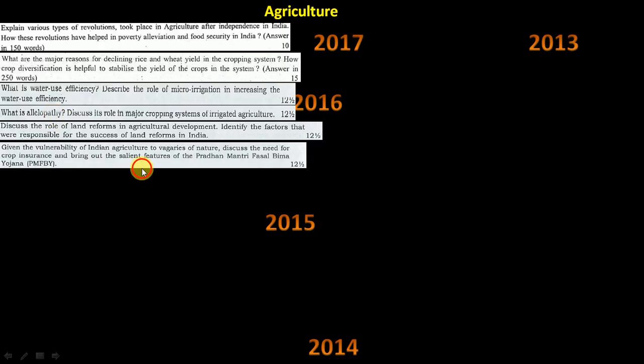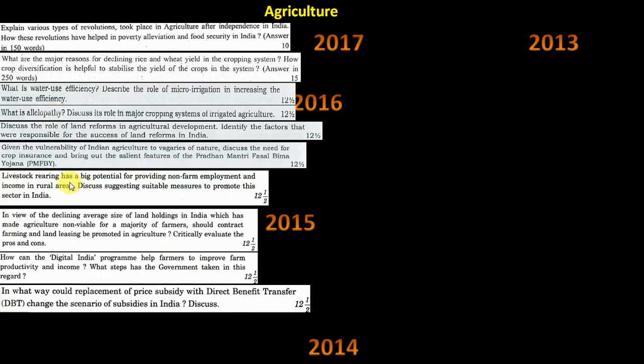Now 2015, again four questions. Here is one about livestock rearing, something different, which came only once, I think. And here again, land holdings in India. So land reforms, by now you would have got that it is important.